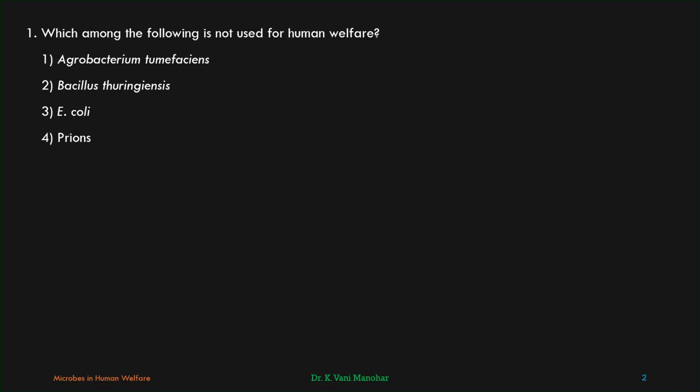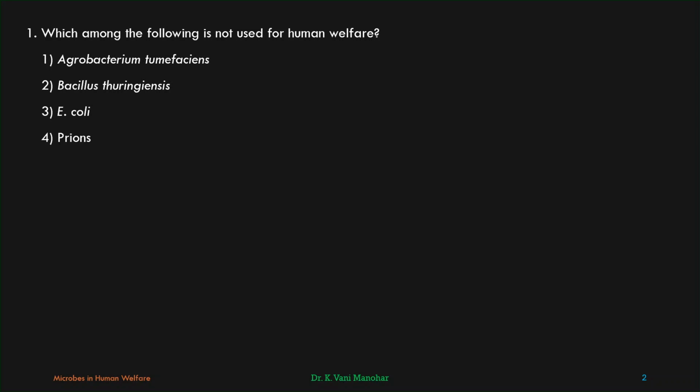Bacillus thuringiensis is also used for human welfare, as a biological control to eradicate insect pests that damage the crop plants. E. coli is also used for human welfare because it is the main microbial host that is used in genetic engineering.